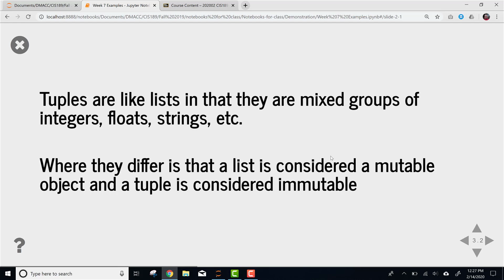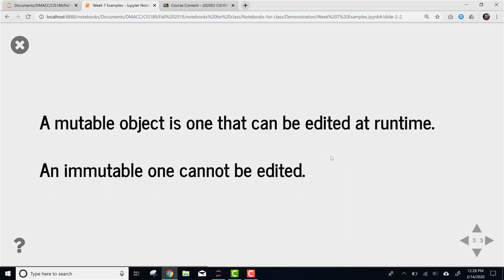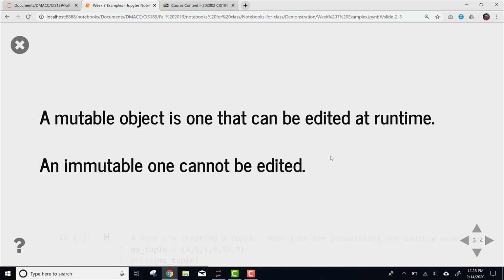And that essentially means that a list can be changed at any time in the program in any way that you please, whereas a tuple is either created prior to runtime, or if it's created during runtime, it is then kept that way. You can't manipulate it in the same ways you can a list. So I just said that.